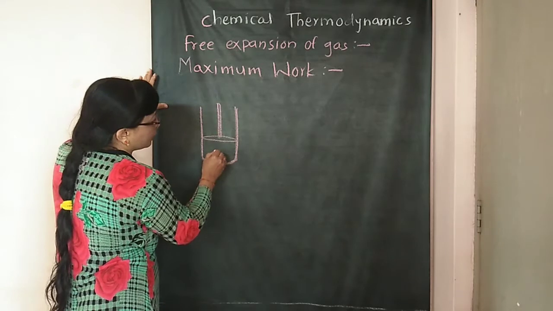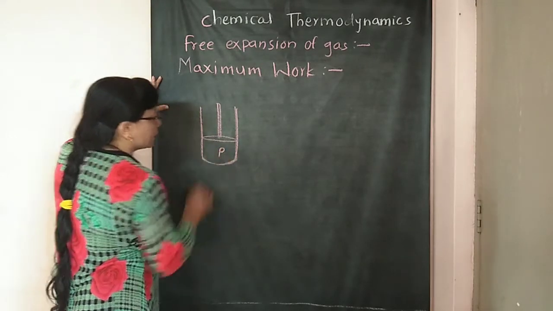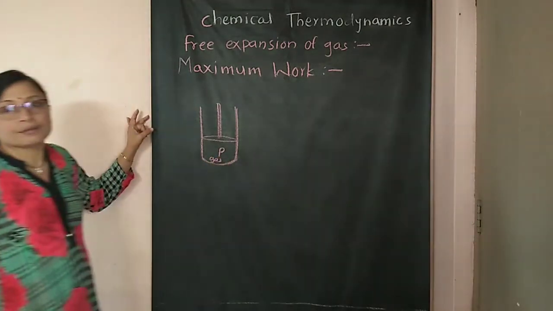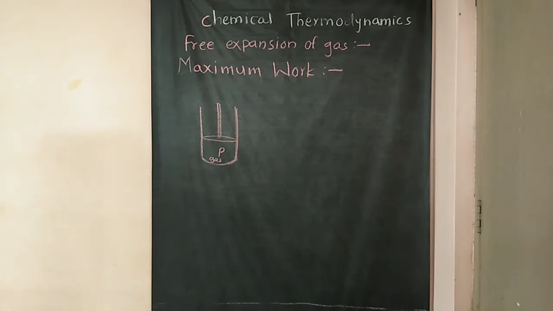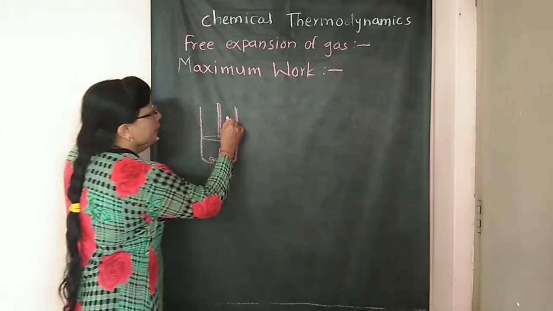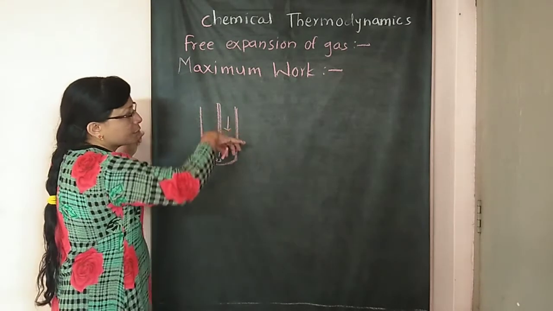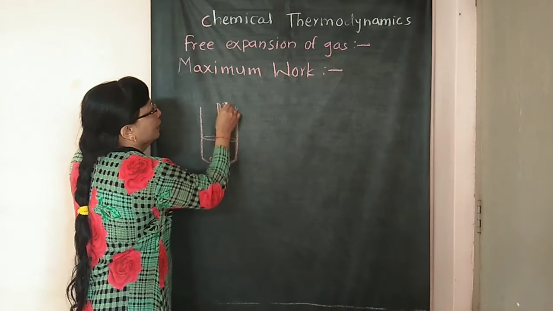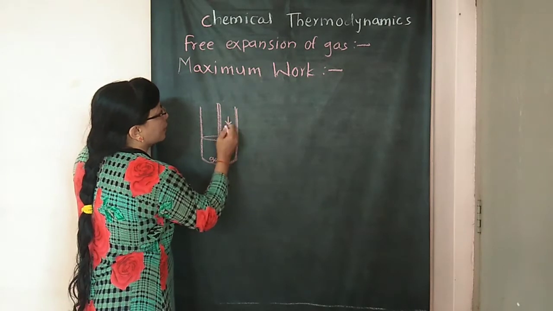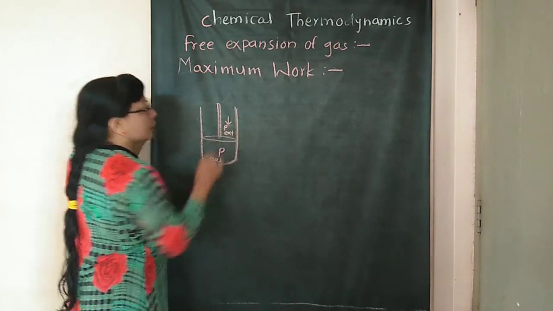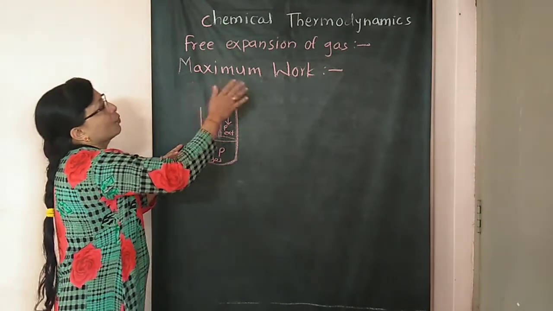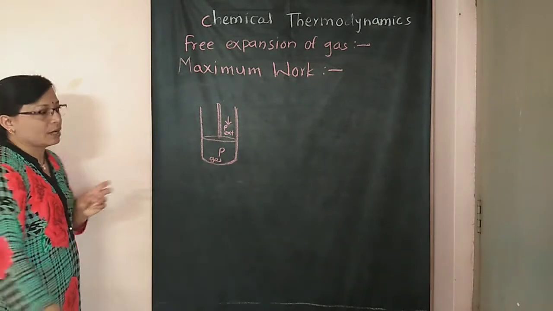If P is the pressure of this gas, that means this P is the driving force, and the external pressure which is applied on this piston is P external. These things we have to remember while understanding the concept of maximum work.